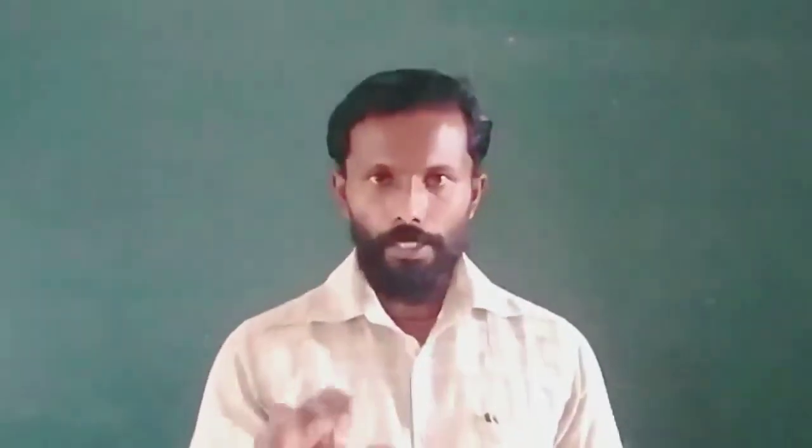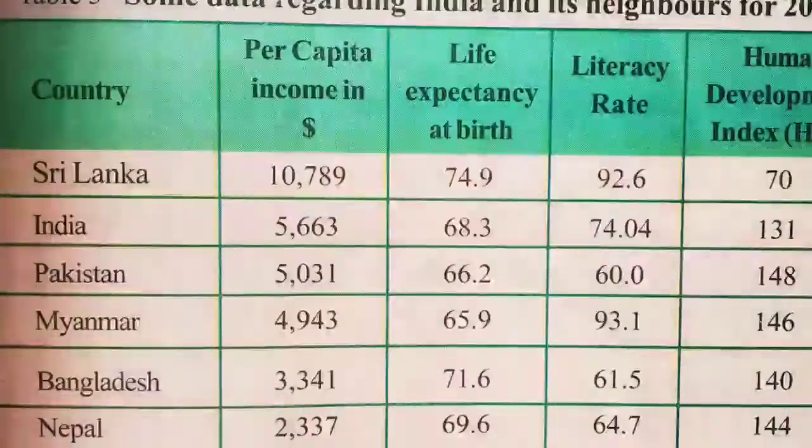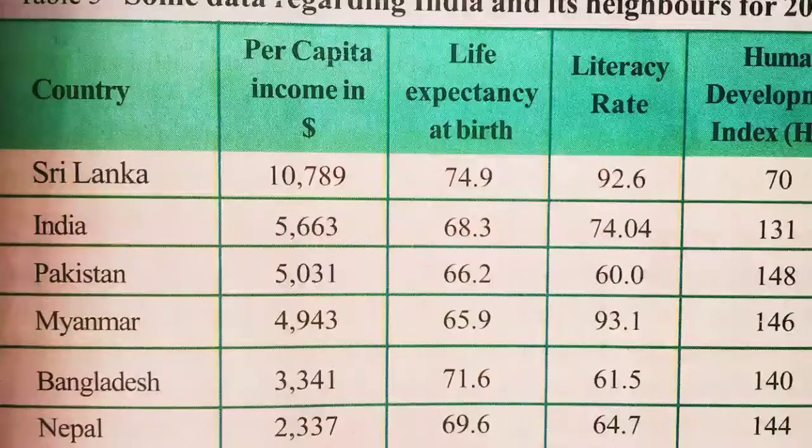In your textbook, there is a small chart given. In that chart, the countries named are Sri Lanka, India, Pakistan, Myanmar, Bangladesh, Nepal. All these countries are our neighboring countries. We can see the per capita income in Sri Lanka. Per capita income is calculated in US dollars. When it comes to the world level, it is calculated on the basis of the US dollar. It is about $10,789, the per capita income of Sri Lanka.